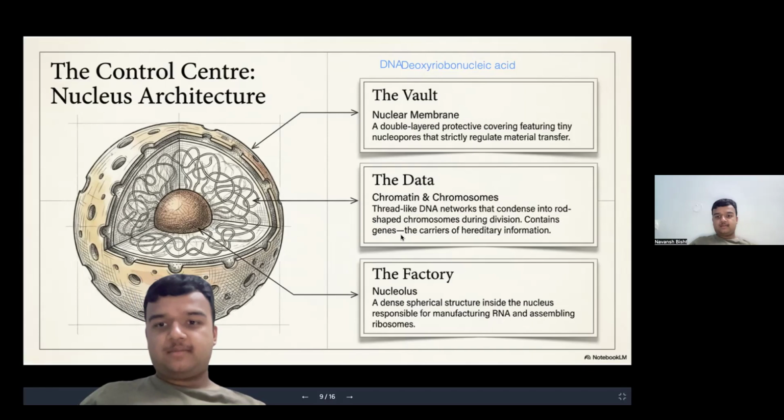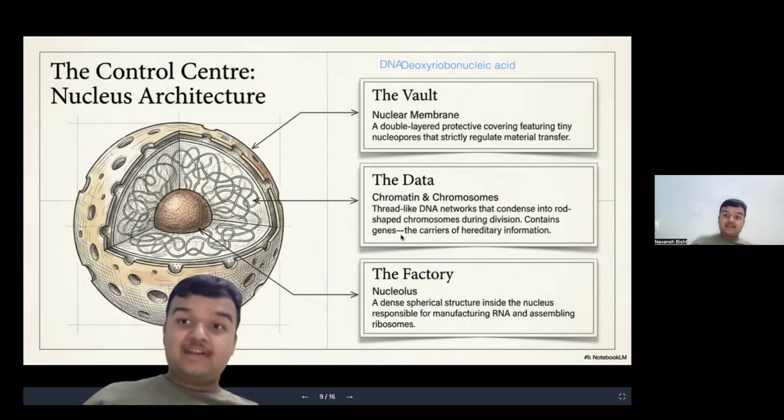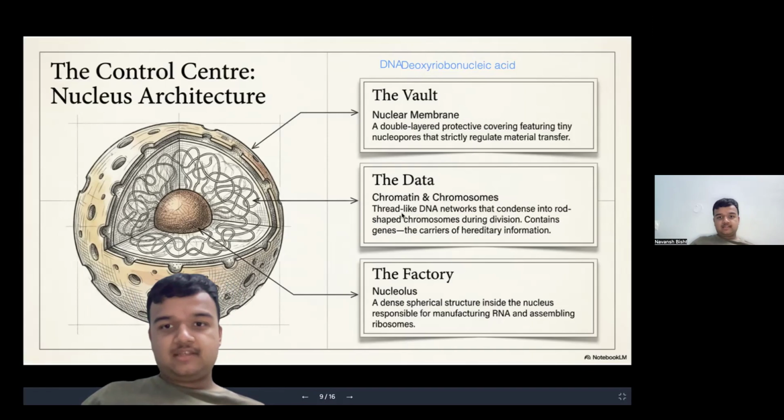Heredity. Now, in order to transfer the genetic information from one generation to another, or you can say from parent to the child, this DNA plays a vital role. Got it? Chromatin and chromosomes, that's their role.